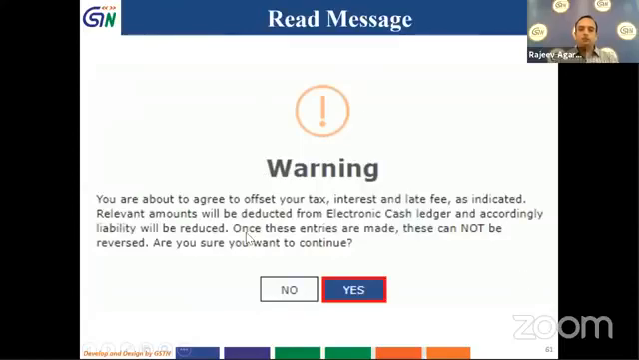A message comes to me. It says that I am offsetting my tax, interest and late fee liability. Then my amount will be deducted from the electronic cash ledger. Whatever amount is shown in the previous screen will be deducted from my electronic cash ledger and my liability will be reduced. Further, it says that once entries are made, these cannot be reversed. So do you want to continue? Since I want to do all these things, I will click on yes.